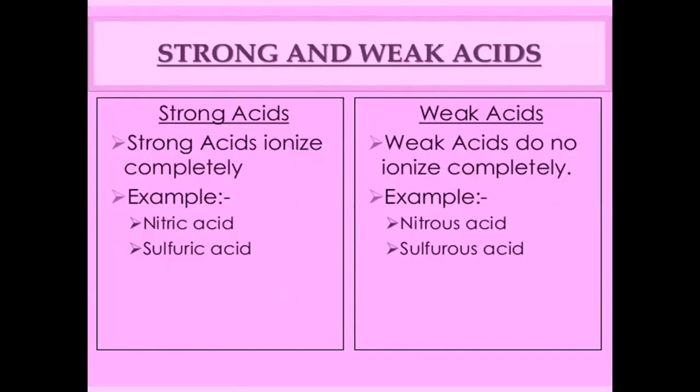Based on the Arrhenius acid base definition, we do have strong and weak acids, strong and weak bases. Strong acids are the acids which ionize completely and give large amount of hydrogen ions, like, for example, nitric acid, sulfuric acid. Weak acids, on the other hand, do not ionize completely and give less amount of hydrogen ions, like, for example, nitrous acid, sulfurous acid.